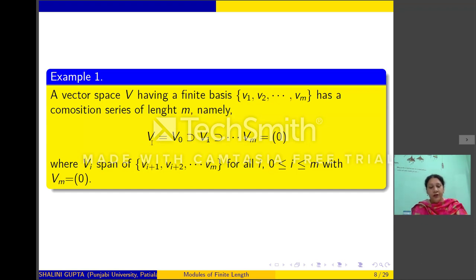Now observe V quotient V1. The dimension of V will be m and the dimension of V1 will be m minus 1. So the dimension of V mod V1 will be 1. So V mod V1 will be a vector space of dimension 1. And we have seen that any vector space of dimension 1 is simple. So V mod V1 will be simple. Similarly, V1 mod V2 will be a vector space of dimension 1, so it will be simple. Thus, this is a composition series of the vector space V.